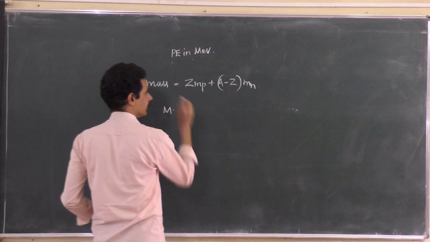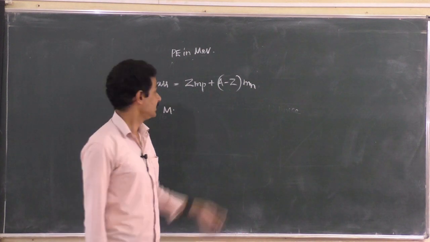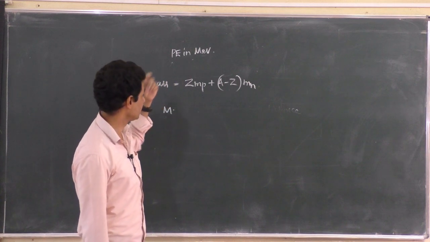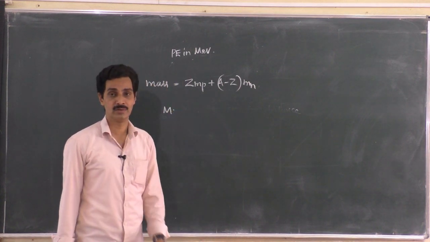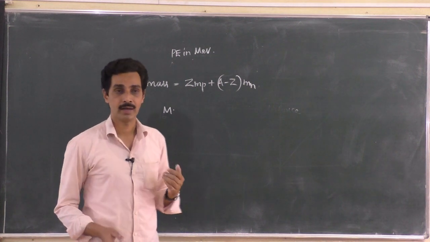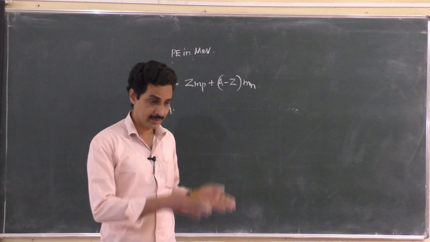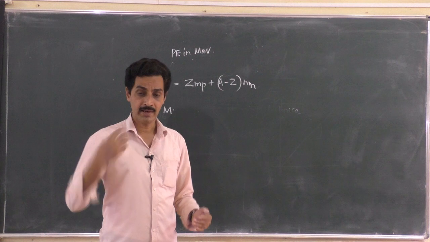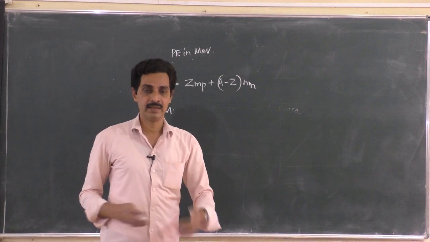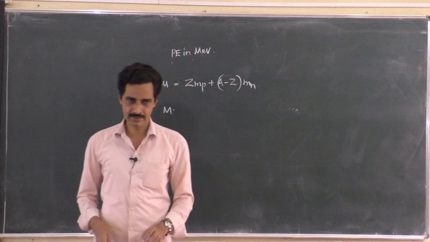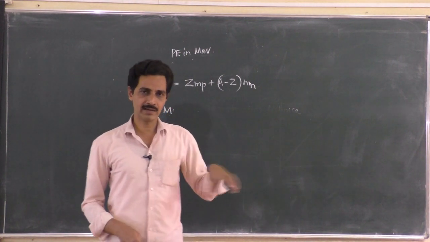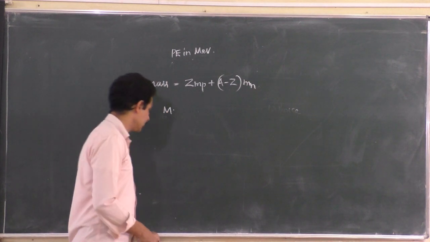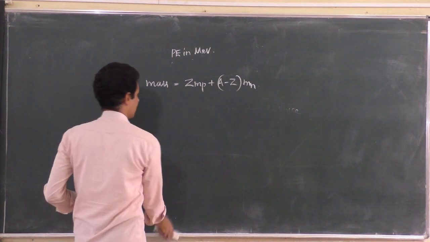I will take it as m. This is the actual mass of the nucleus. This is the mass we expect, taking individual protons and neutrons into consideration, and this is the mass of the nucleus, say. Then we get a difference, right? Theoretically calculating the exact number of protons and neutrons and finding the mass, and finding the actual mass of the nucleus separately will give you a difference. The actual mass of the nucleus is less, and the mass of the individual protons and neutrons when added together will be more.